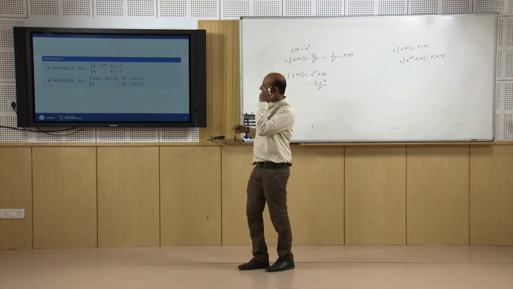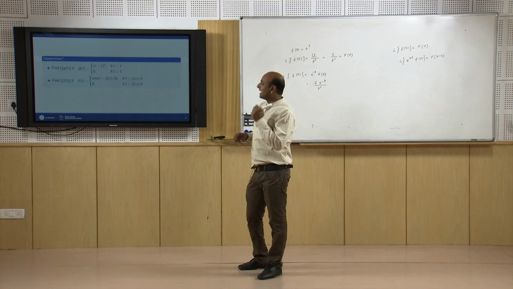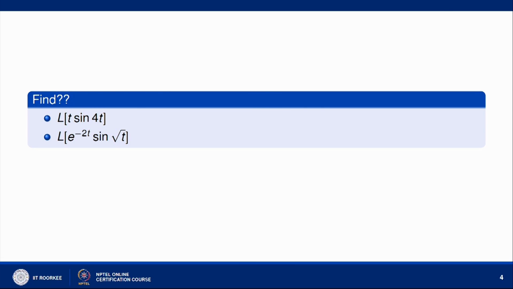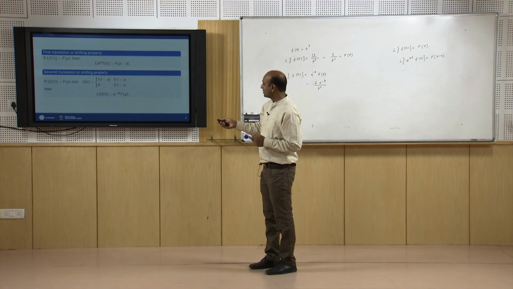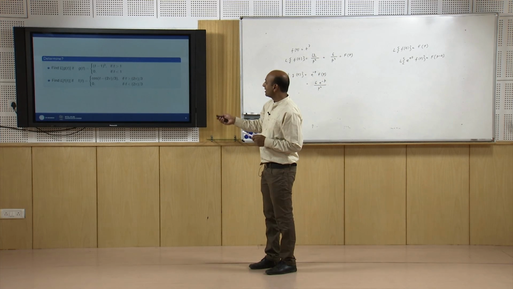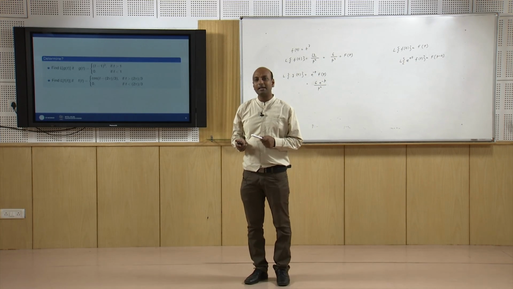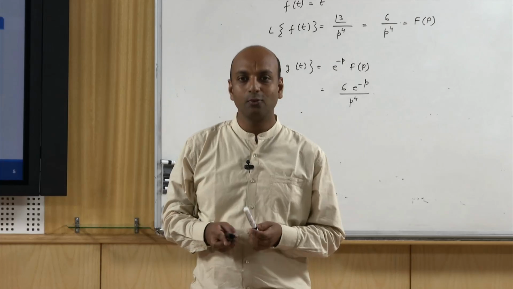Again for the second part, you see that here f(t) is this quantity. If you compare with this property, here f(t) is the f(t) given in this term. So f(t) here is cos t. So Laplace of cos t is p upon p square plus 1.